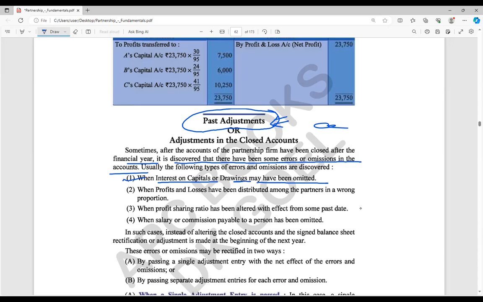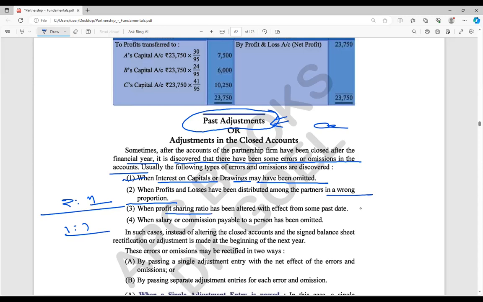The second mistake can be when the profit and losses have been distributed among the partners in a wrong proportion. For example, my ratio has been given as 2:1, but I have not followed this ratio. I have done 1:1. Indirectly, the profit has been distributed equally among all the partners. That is also wrong.